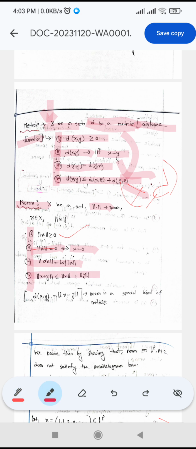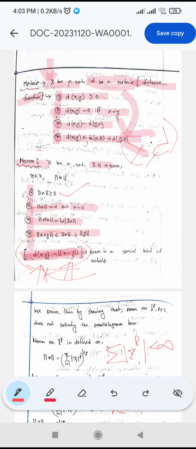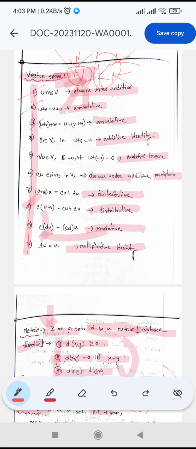We see that a norm can also define a metric. If we define a metric as norm of x minus y, then this is the usual metric induced by the norm. So now we know about vector space, metric and norm.